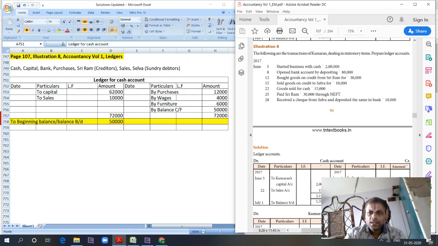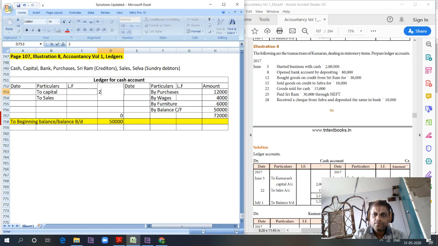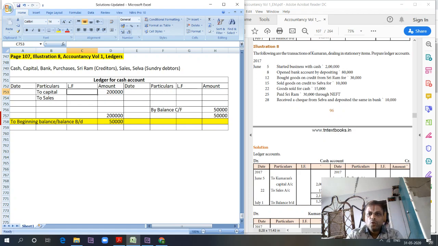Started business with cash. What is the journal entry that we will normally post for it? Cash account to share capital account, right? To share capital 2 lakhs. Next, open the bank account by depositing cash. So bank account debit to cash. So in the cash ledger, by bank 80,000.